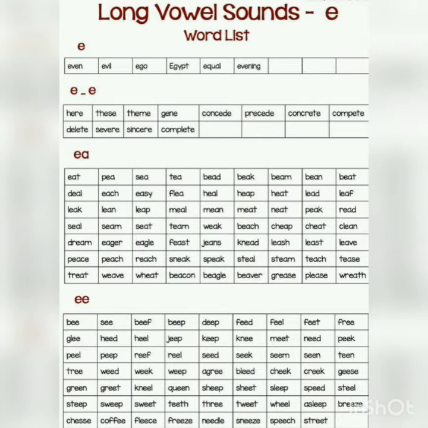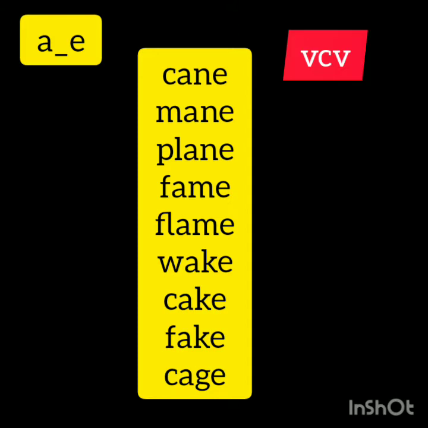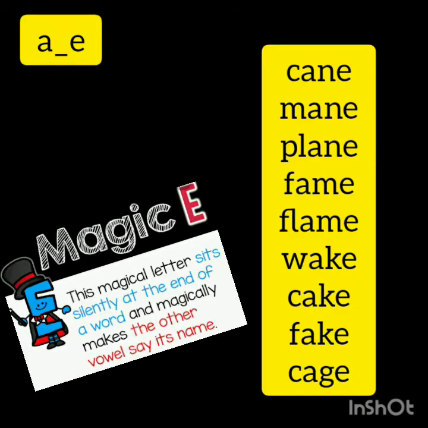So from this what we have to understand is that the long E is E only, exactly like the letter name, either by adding E or double E or by EA. So the short E says eh and long E says E only. Now about magic E. This magical letter sits silently at the end of a word and magically makes the other vowel say its name. So you can observe that it will be a vowel consonant vowel combination, as in A, cane.